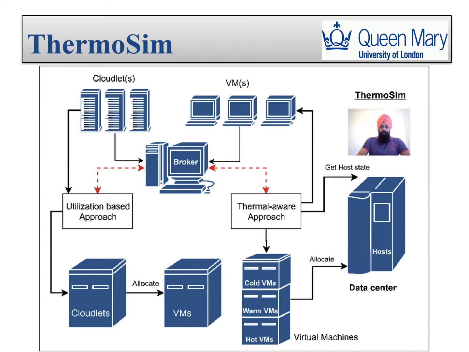proposed work. Basically, this figure presents the architecture of the ThermoSim framework, which is based on two different models, such as the utilization-based approach and the thermal-aware approach. In the utilization model, cloud workloads are assigned to the VM based on their different types of utilization, like resource, network, memory, and disk, and energy consumption is also integrated in the utilization-based approach. While the thermal model considers thermal characteristics of the host machine, and accordingly VMs are scheduled on the physical machines.